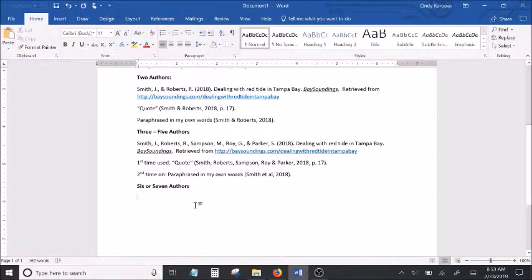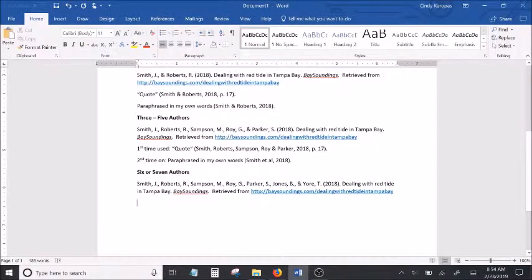there's a way to handle 6 or 7 authors. If you have 6 or 7 authors that created the source, in the citation on the references page at the end of your paper, the first thing you have to do is list all of them, just like with the 3 through 5. So if it's 6 or 7 exactly, you have to list all of their names. Once you've listed them all out, the rest of the citation is the same.